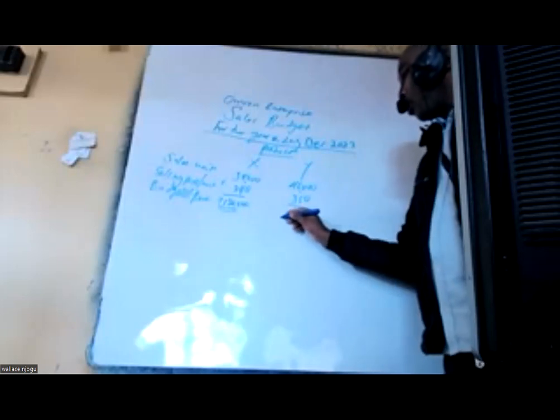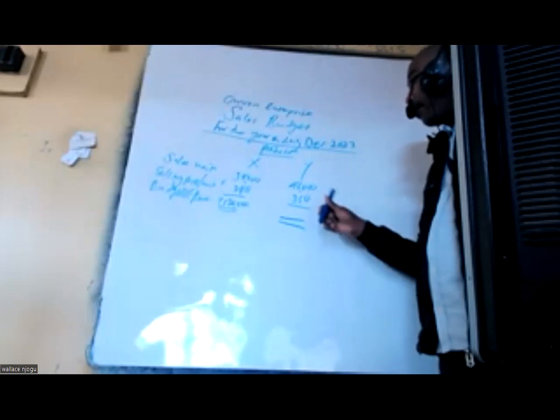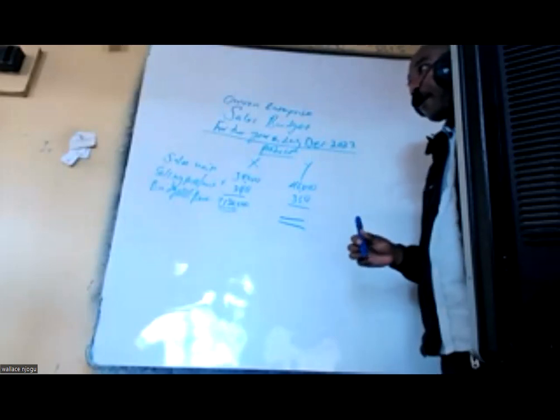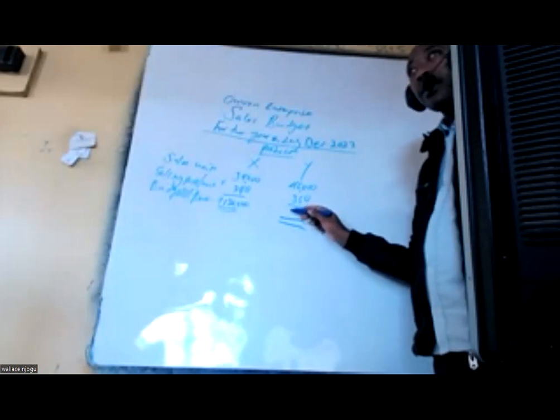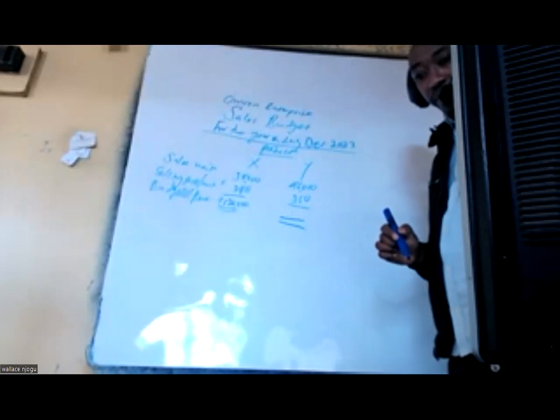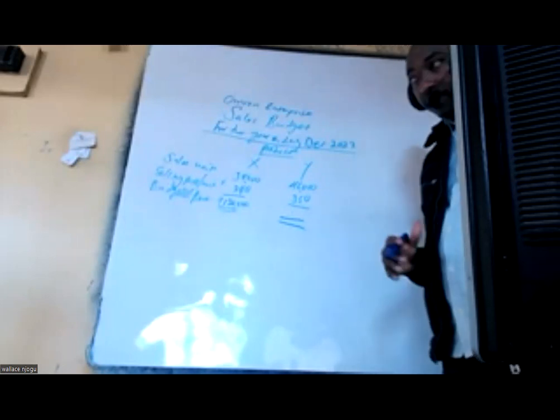We come to Y, take 46,000 by 350. Yes, take your time, multiply vizuri.